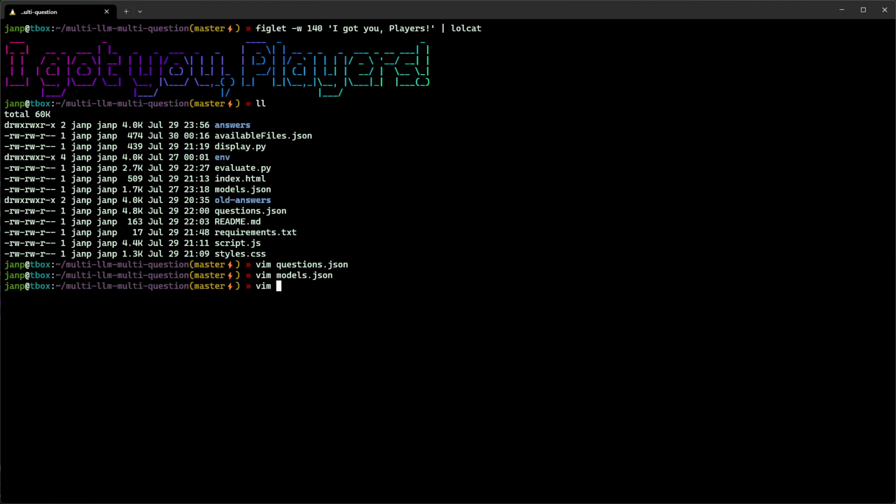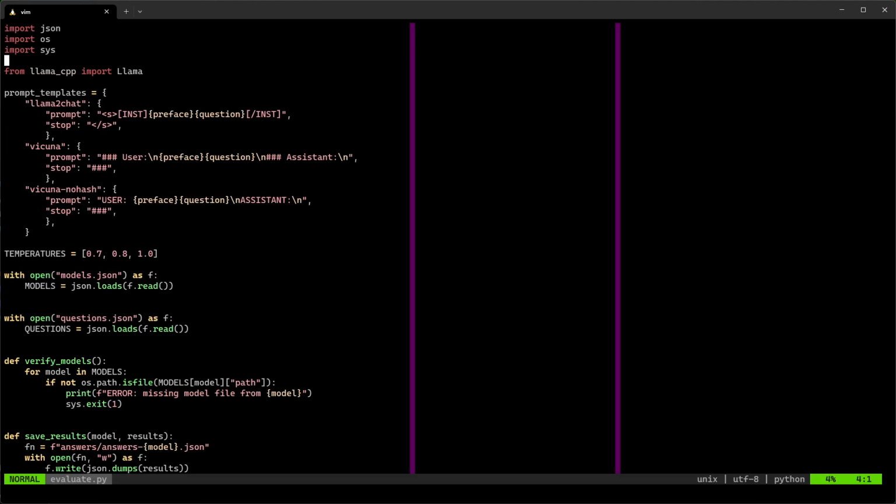Let's check it out. First, we are importing some standard libraries, and then we are importing Llama from llama-cpp. These are our prompt templates. We are using 3 templates today: Llama 2 chat, Vicuña, and Vicuña with no hashes. Different models will use different templates as specified in the models templates file. We will be running 3 different temperature settings against each model to have a variety of responses from the same model. We are loading the models from the models JSON file, and then we are loading the questions from the questions JSON file.